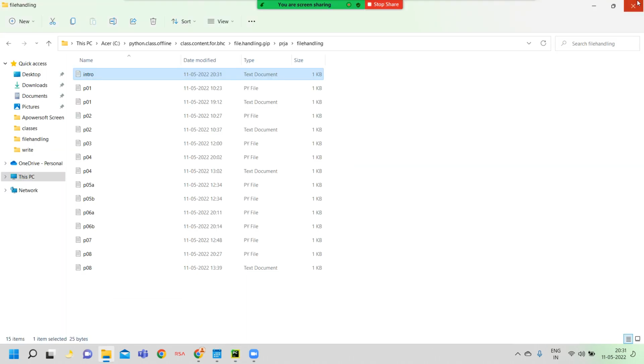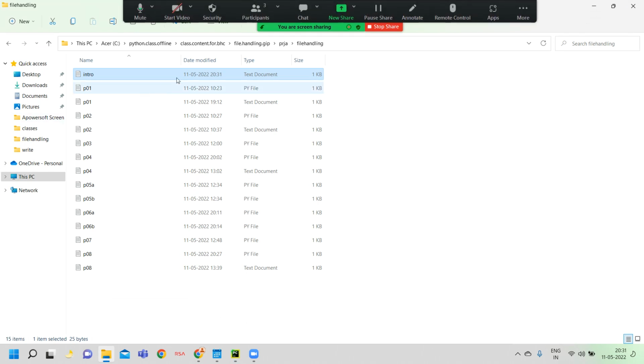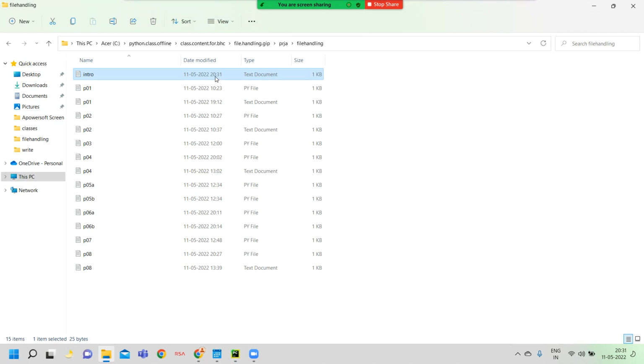Now return back to the file manager, and here I double click on intro.txt. See here, the intro.txt file modified date and time is 20:31. Before it displayed 1921, but now it displays 20:31.